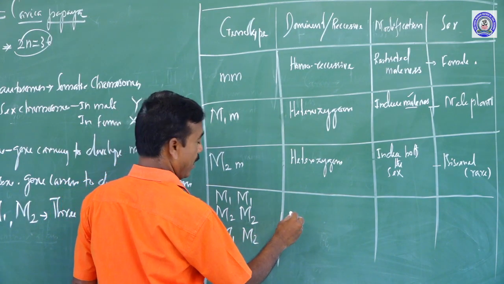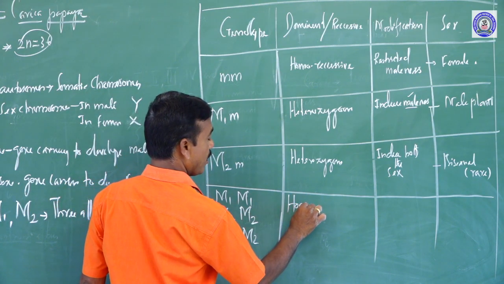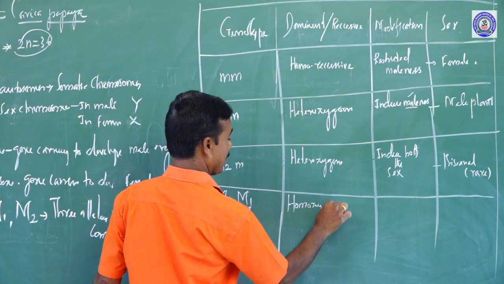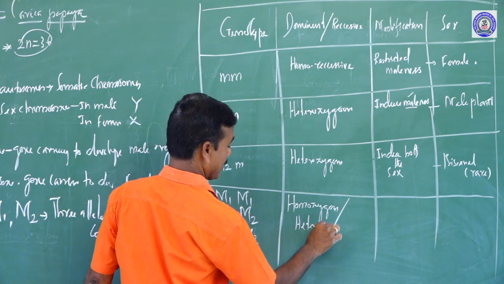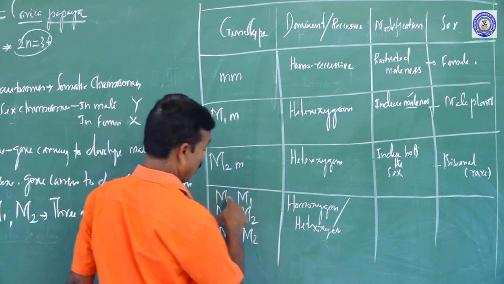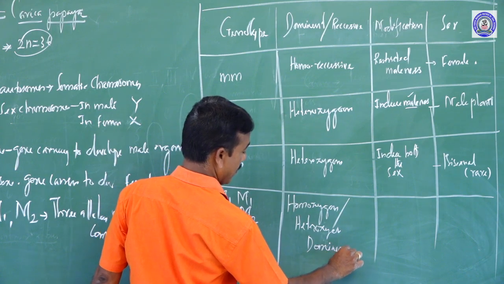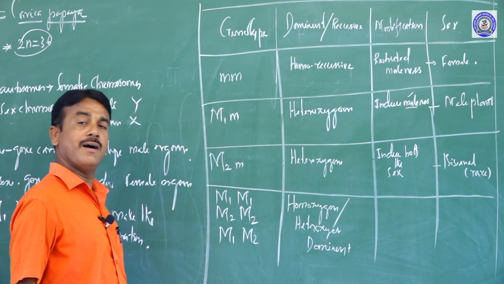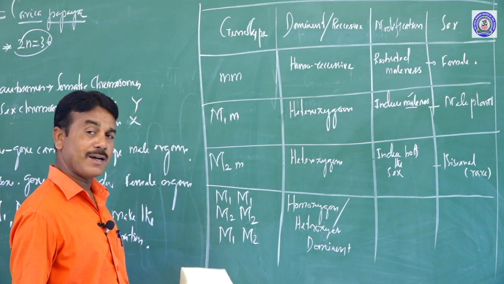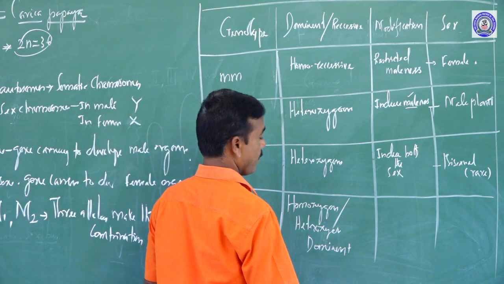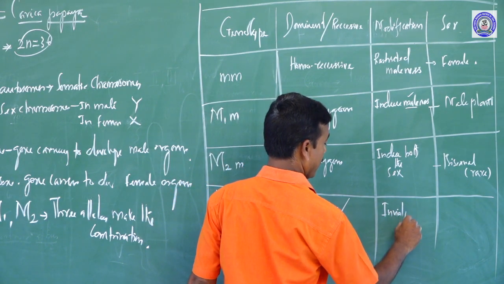It may be possible that both are the same, so it is called homozygous, or heterozygous, but dominant. So homozygous or heterozygous dominant alleles occurring are commonly called inviable plants.